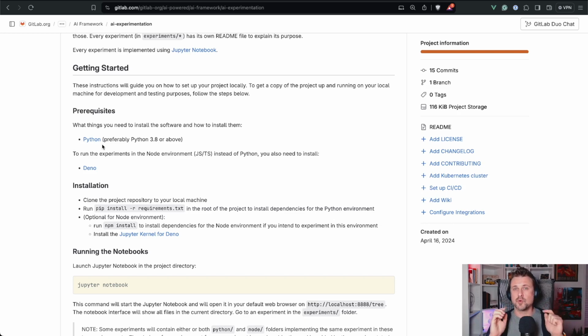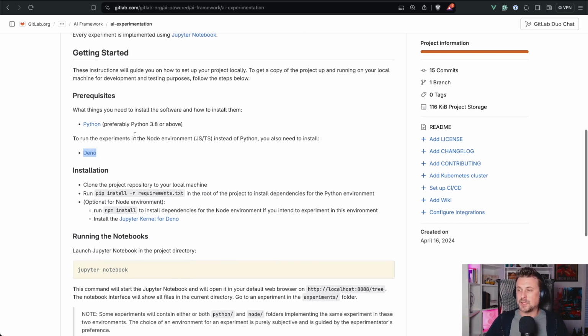If you want to run this project in a Node environment, in a JavaScript environment, it is possible. You will just need to install Deno, which provides the kernel for Jupyter notebooks to run code snippets, written not in Python but in JavaScript or TypeScript to be precise. How cool is that, huh?